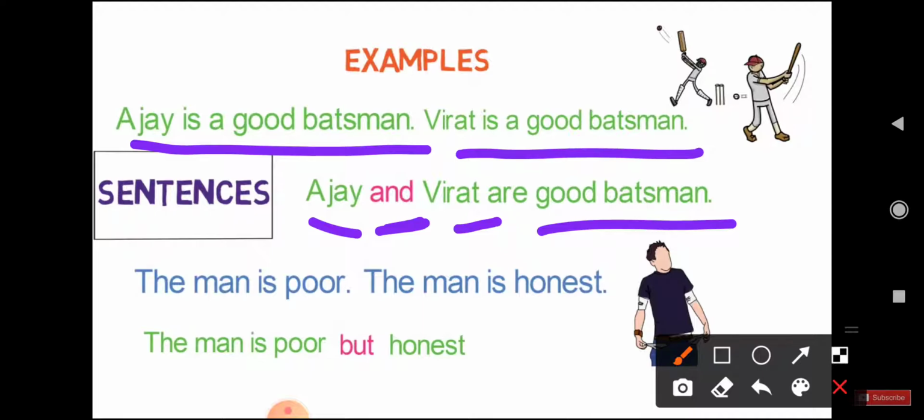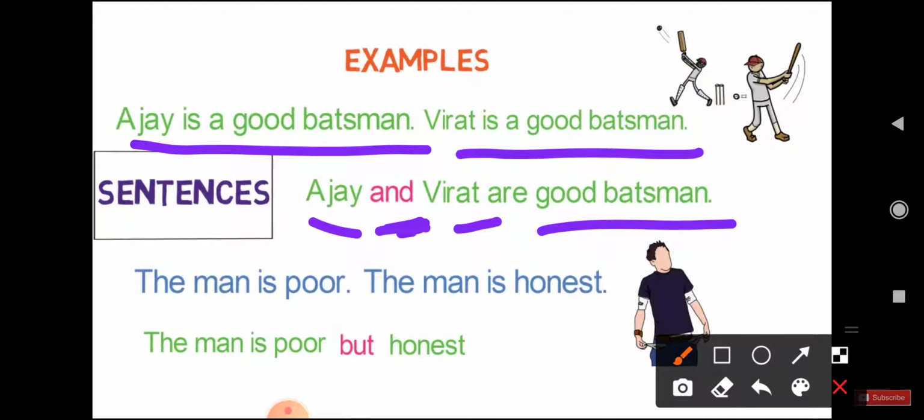Ajay is a good batsman, Virat is a good batsman. Ajay and Virat are good batsmen. The meaning of this sentence is not changed. We just use a conjunction. So here "and" is a conjunction.